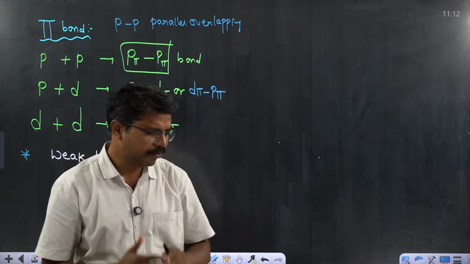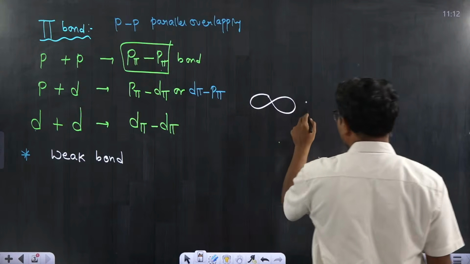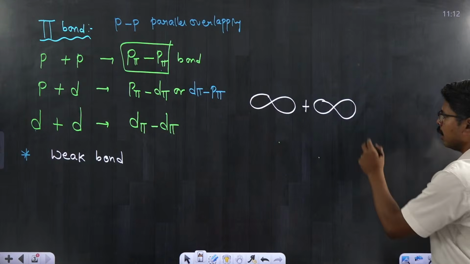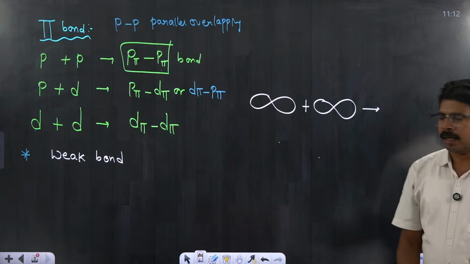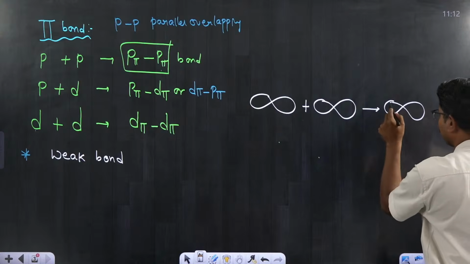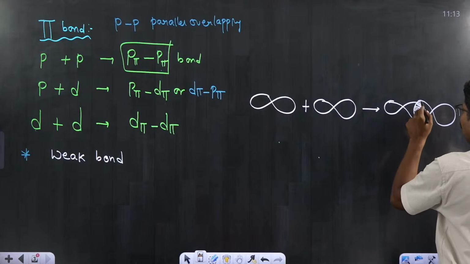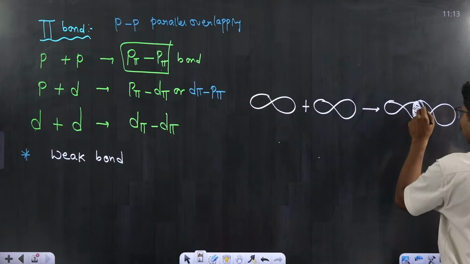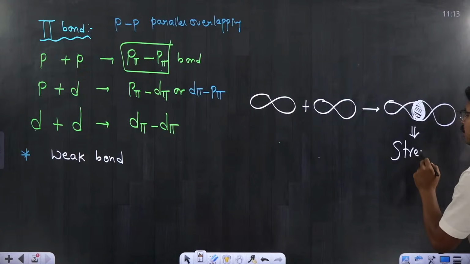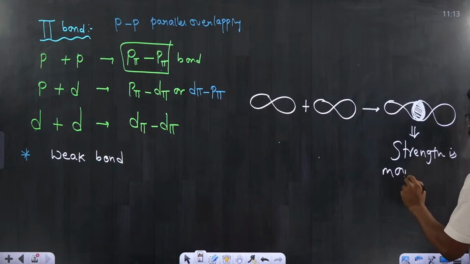Let me say, for example, if you take two p orbitals and they overlap along the axis, this bond we refer to as a sigma bond. The overlapping region of the combination of these two p orbitals is more. If the area or the space involved in overlapping is more, then we can consider that the strength of this bond is more.